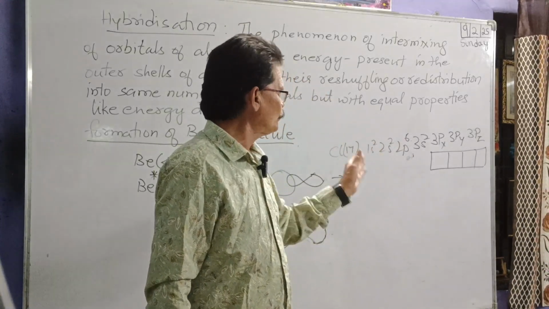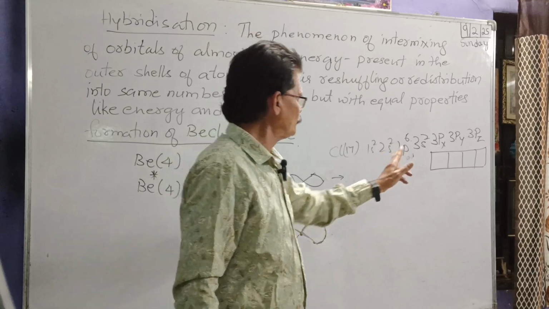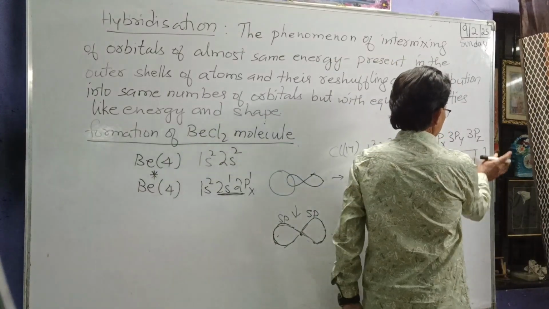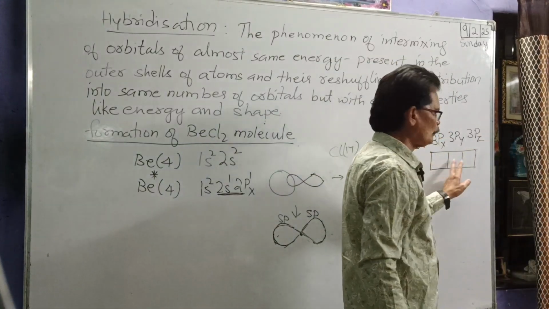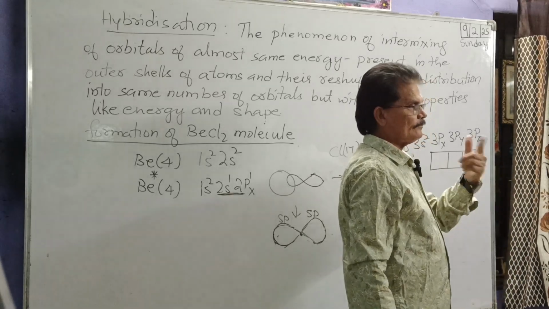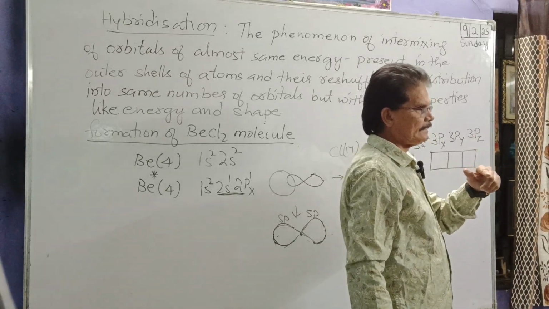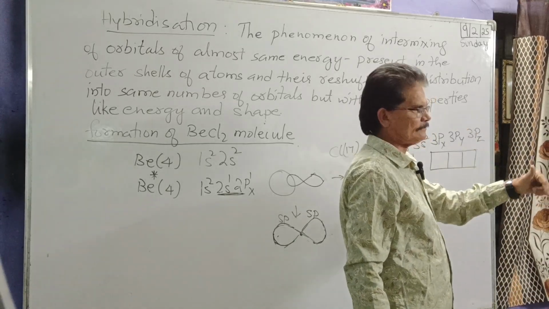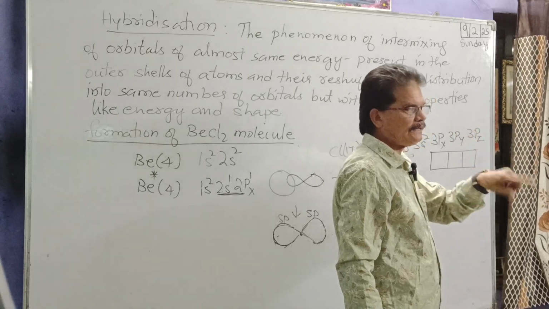How to distribute those 5? 2, 2, 1? Can you distribute 2, 2, 1? No. Pairing cannot occur before half filling. So we have to half fill the orbitals.